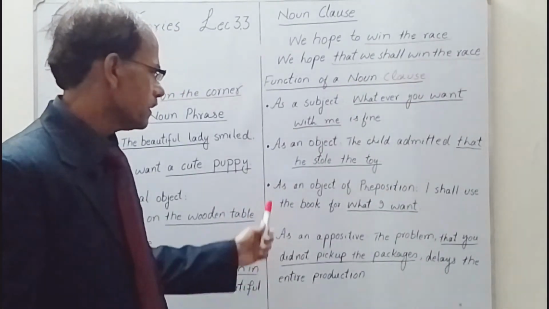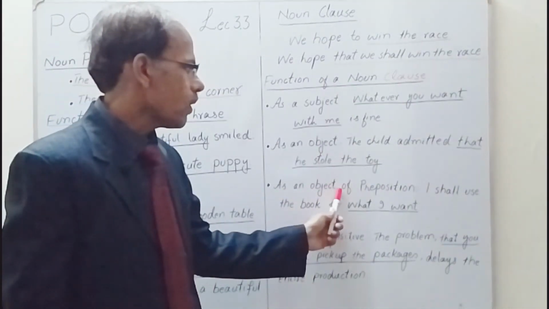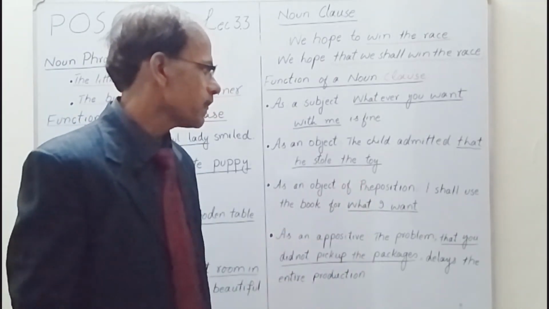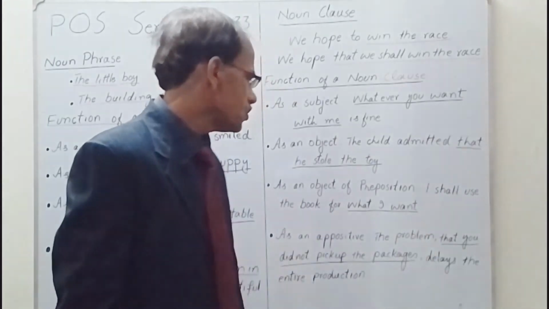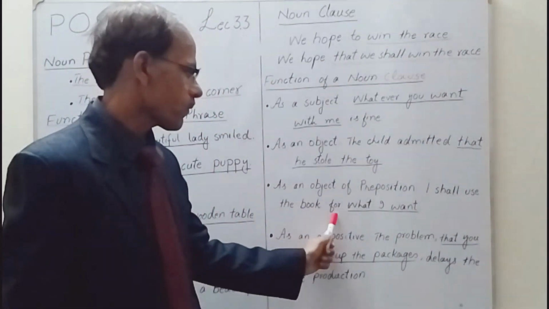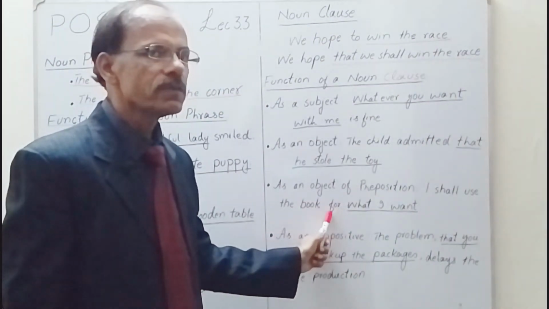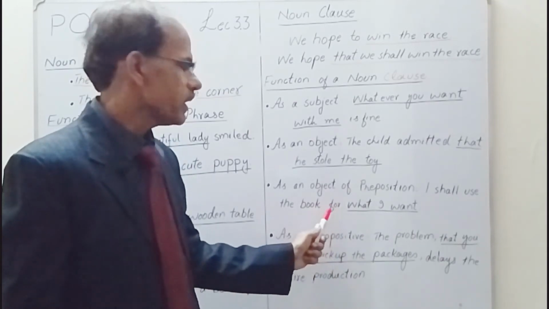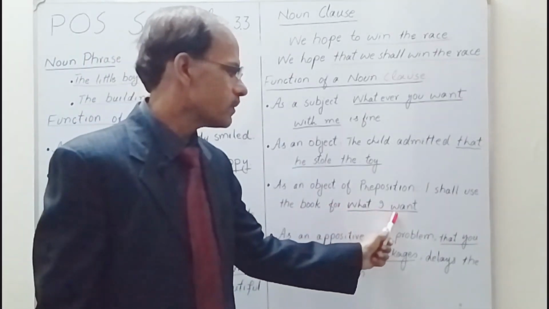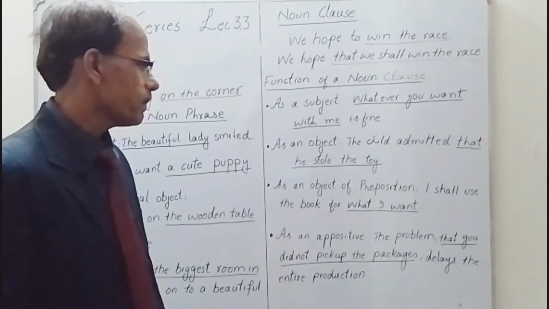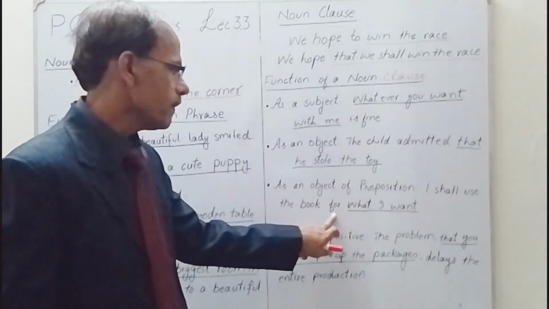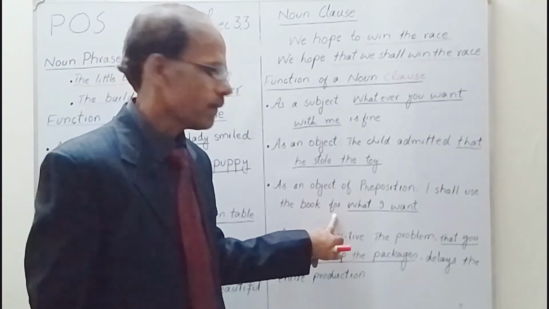Next, as an object of a preposition: "I shall use the book for what I want." "For" is the preposition and its object is "what I want." "What I want" is a noun clause, so it is the object of the preposition "for."